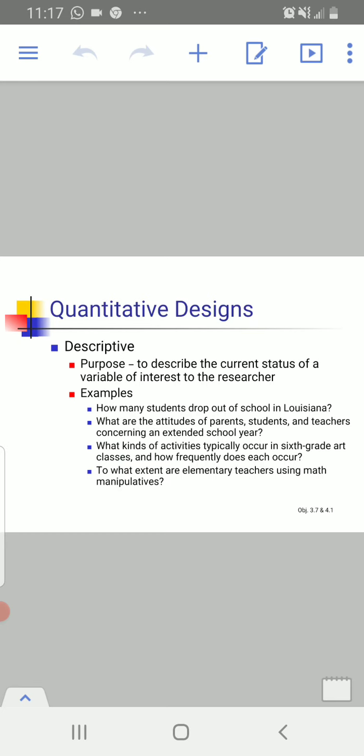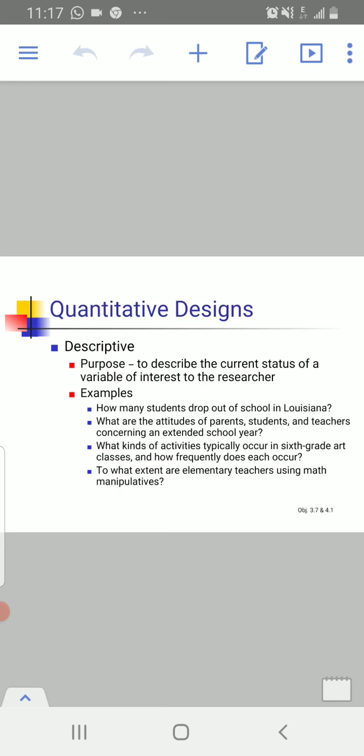To understand descriptive research, there are some examples that we will describe. The first example is how many students drop out of school in, maybe, the state of AJK. In this example, there is a single variable. When we talk about a variable, what is a variable?